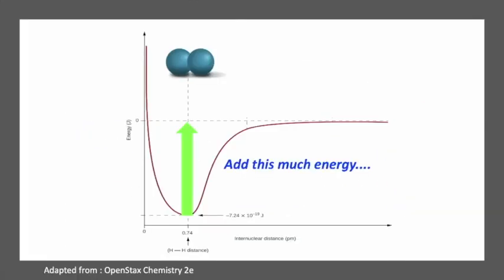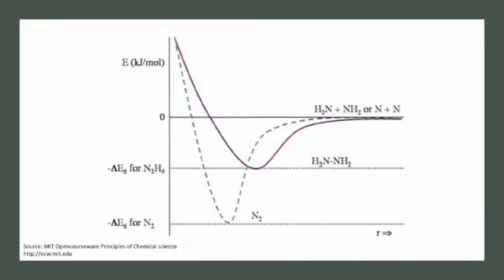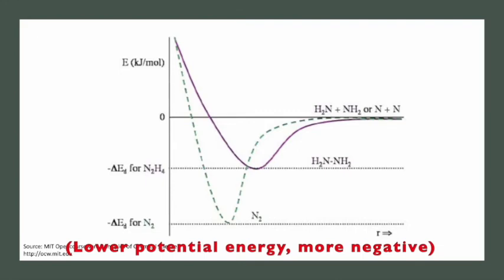Once again, bond energy is the amount of energy we have to put into the system to break the bond apart. Different combinations of atoms will have different bond lengths and different optimal potential energies or bond energies. In this particular diagram, we have two different molecules containing nitrogen and hydrogen. You can see that one of them has a lower potential energy and also a shorter bond length.